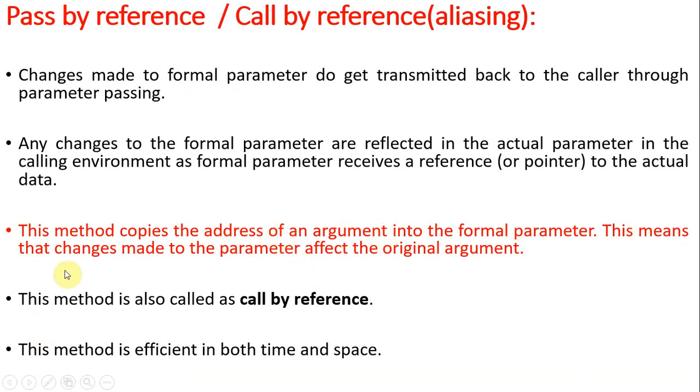This means changes made to the parameters affect the original argument. So this method is called call by reference. It is good in both time and space: it takes less time to perform as well as less space to occupy.